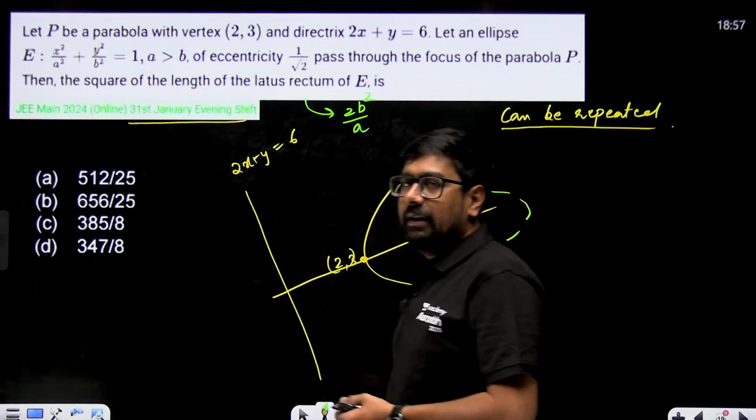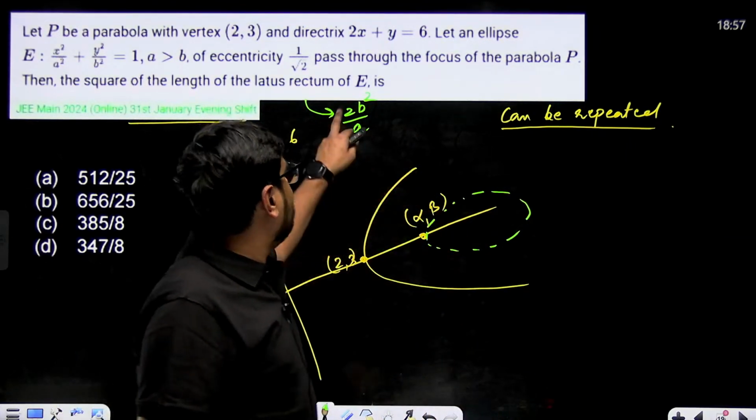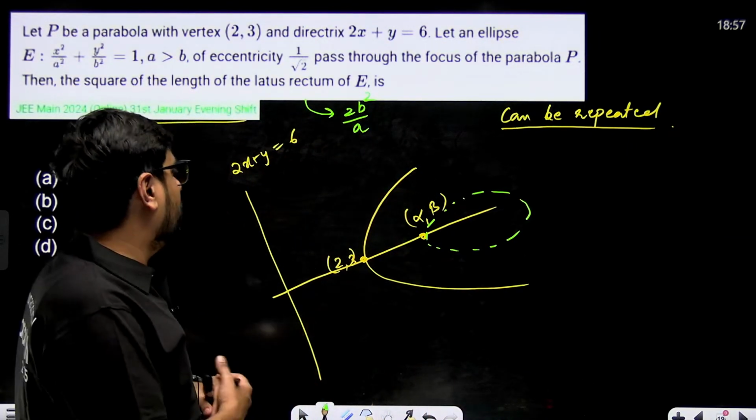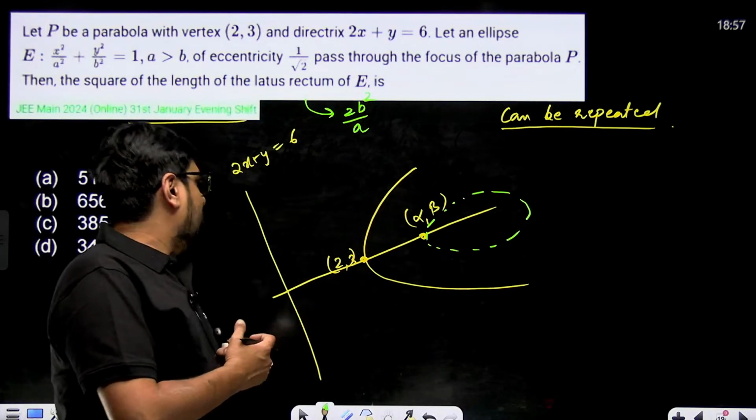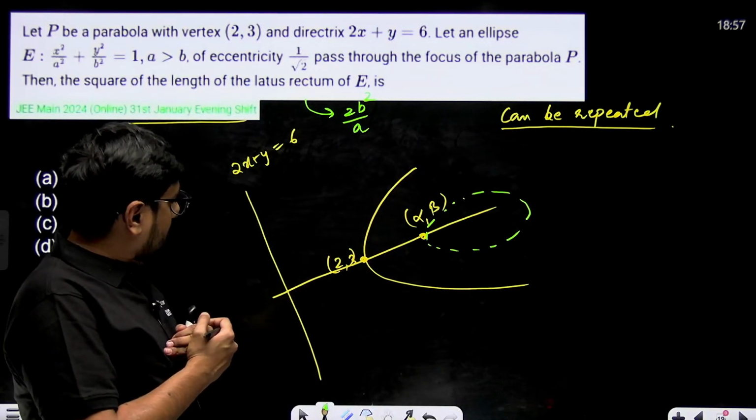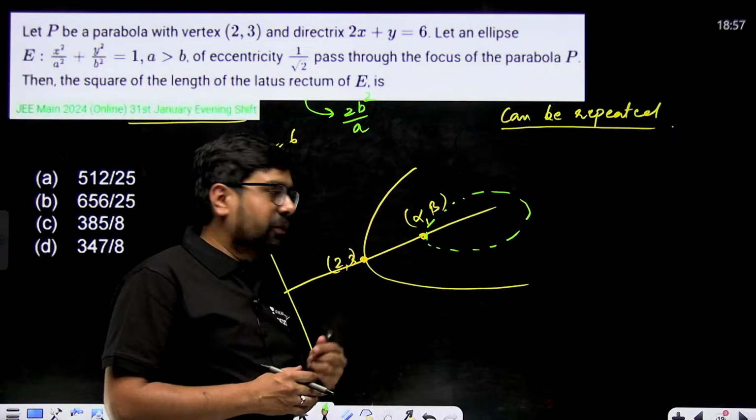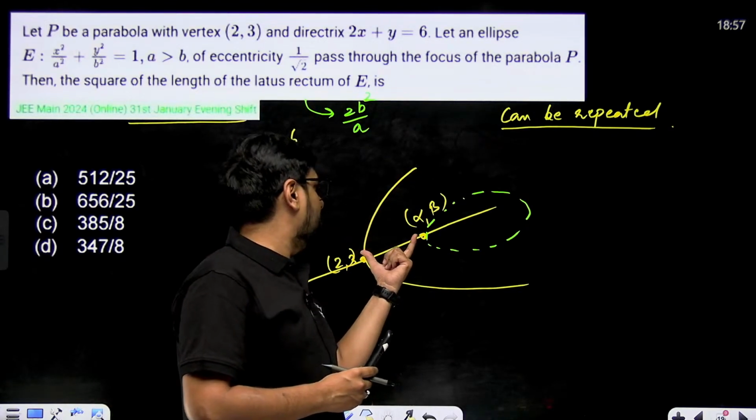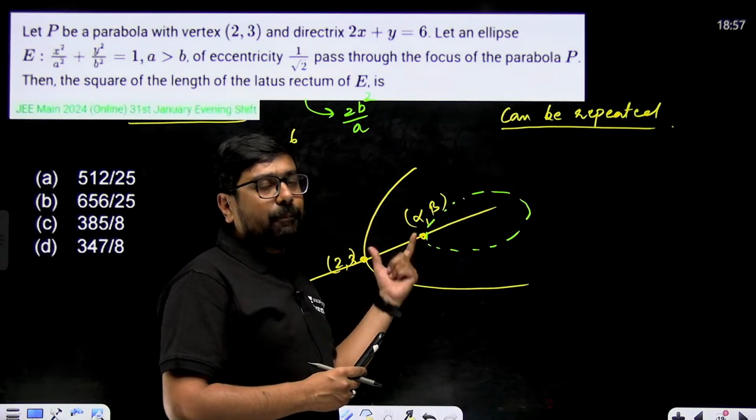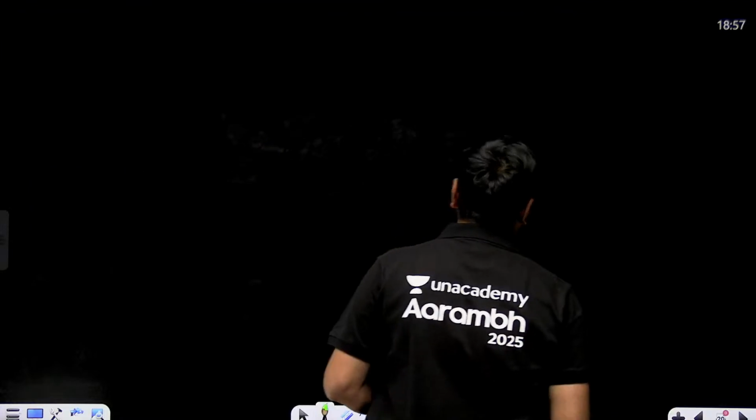Then only we'll have the b square by a thing. This b square by a, then only we'll be able to find. So how to do it? Now see, this point, if you remember the parametric point on a straight line, how do we take a parametric point on a straight line?